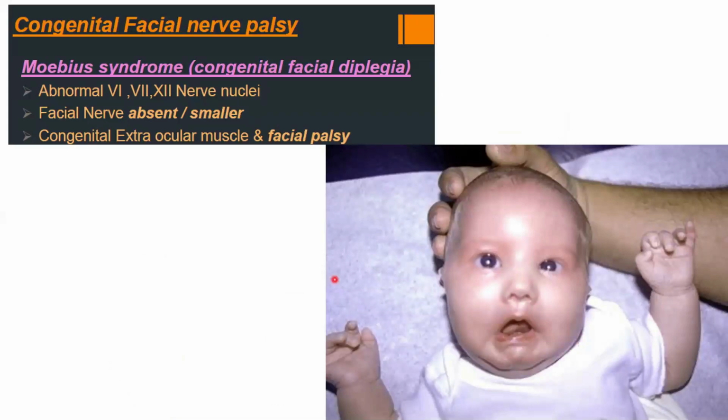Coming to syndromes, congenital syndromes related to facial nerve palsy, the most common is the Moebius syndrome. So here there's not only a problem with the seventh nerve, but also with the sixth and the 12th nerve nuclei. The facial nerve itself might be absent or smaller. Okay. So here it's related to congenital extraocular muscle as well as facial palsy.